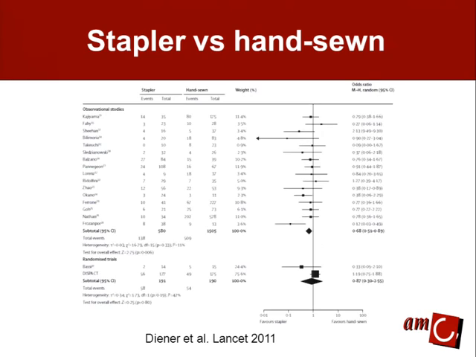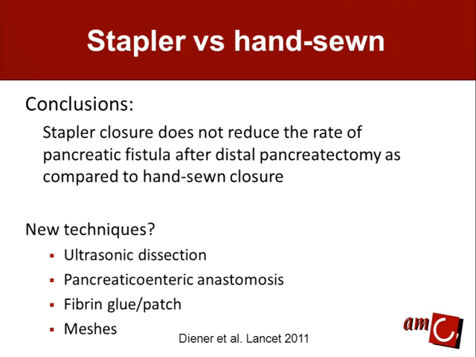And when we add this study into all the studies, including the randomized trial of the chairman of this session, it was shown that even in those combined analyses, there was no significant difference in using the stapler or the hand-sewn closure of the pancreatic stump. They concluded, therefore, that maybe we should add some new techniques in closure, adding to the stapler or the hand-sewn. A lot of techniques are described, and I'm going to take you through their relation to the pancreatic fistula rate.